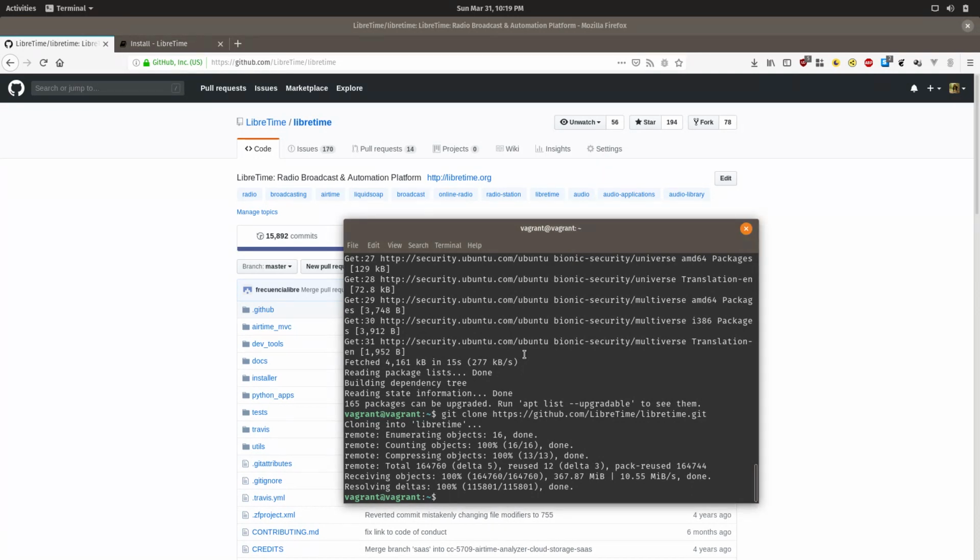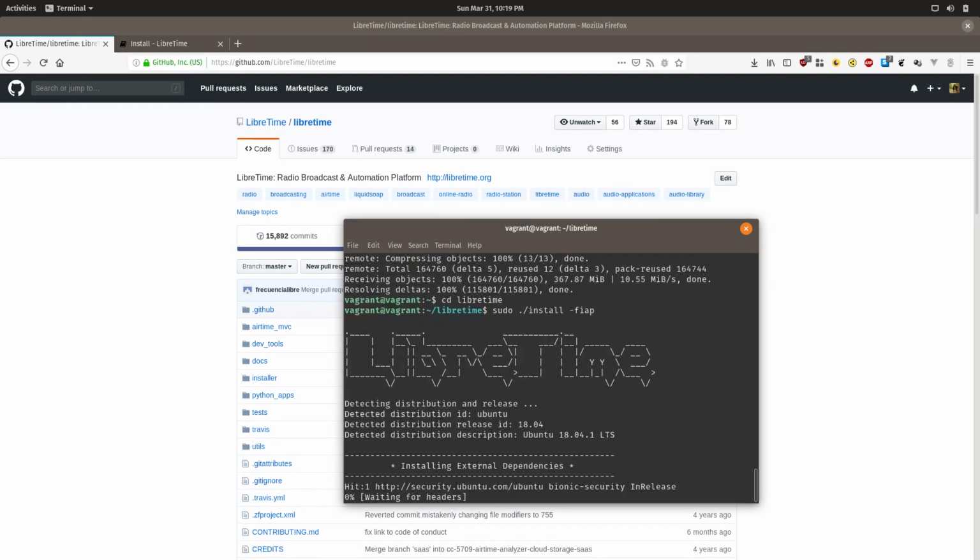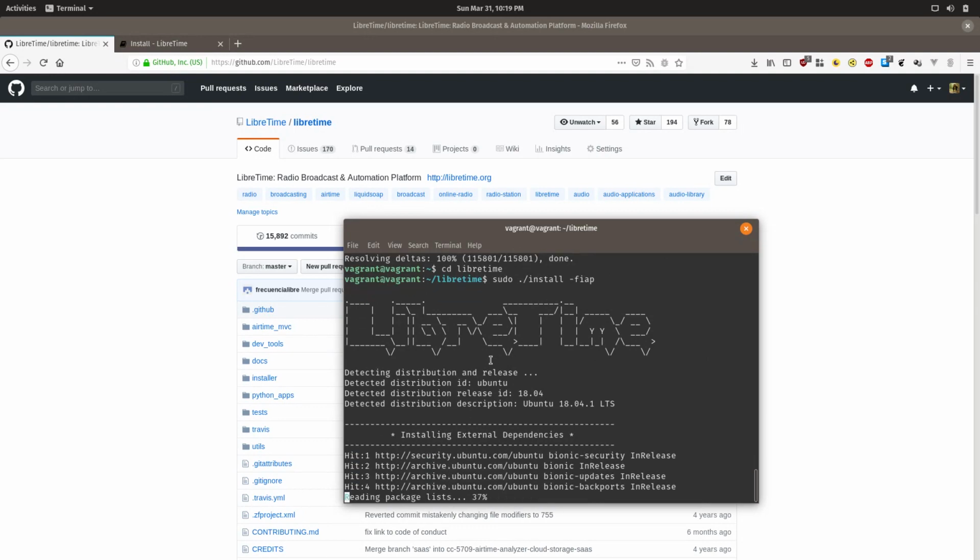Okay, so now we're going to type in cd libretime, enter, and then we're going to do sudo ./install -fiap. This will start installing everything without asking you any questions.